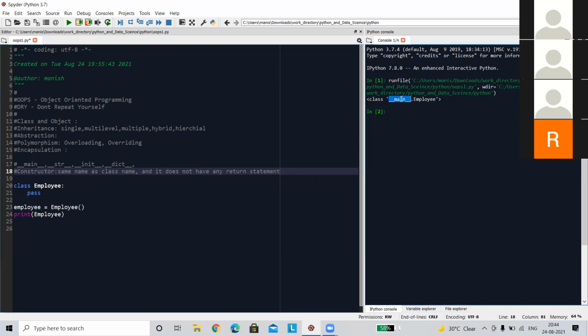Then the main method has several characteristics or several attributes. One attribute is nothing but its class. If I show it here, you can check, but that is not an OOPs topic, I will show you later. And I have one question. See, in my Python program, there is no main method. Have I written any main method here?